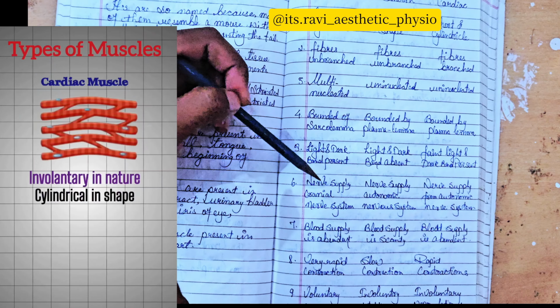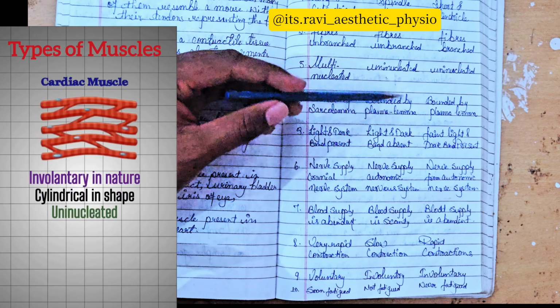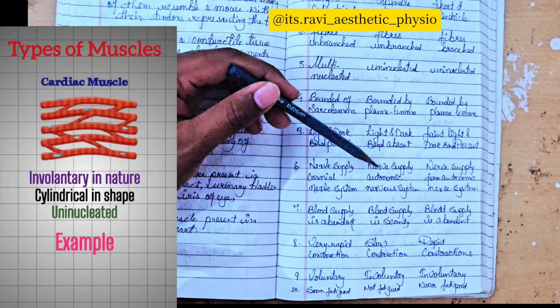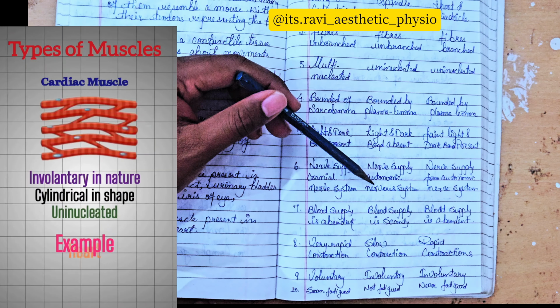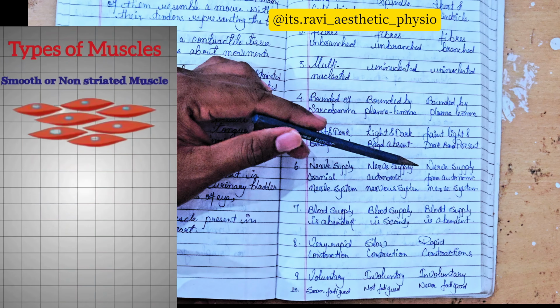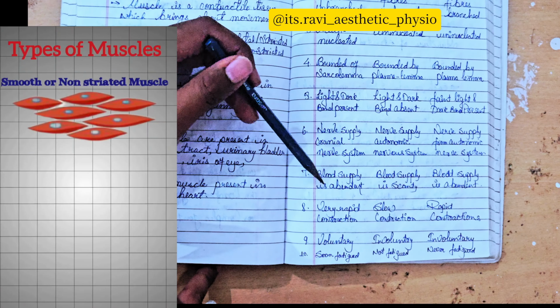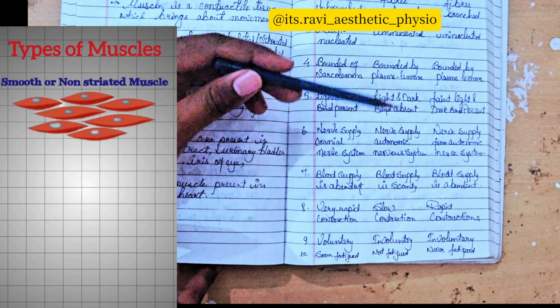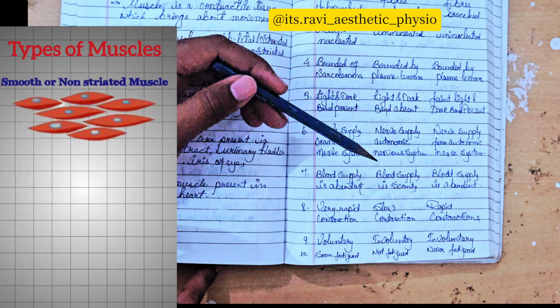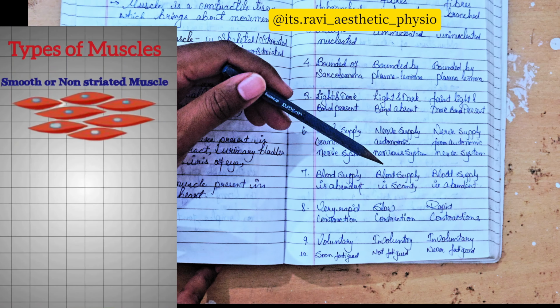Skeletal muscle has nerve supply from the cranial and spinal nerves of the central nervous system, which come from our brain. But smooth muscle has nerve supply from the autonomic nervous system, which controls the peripheries. The cardiac muscle nerve supply is also the autonomic nervous system, same as smooth muscle. In skeletal muscle, blood supply is scanty. Next, smooth muscle has moderate blood supply, and cardiac muscle has abundant blood supply.